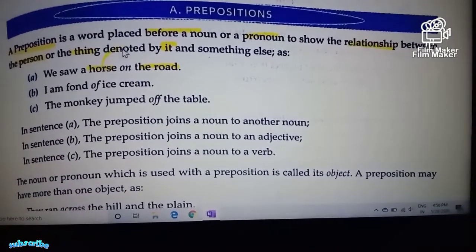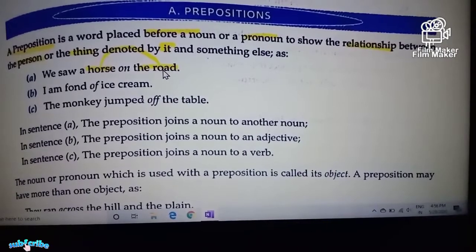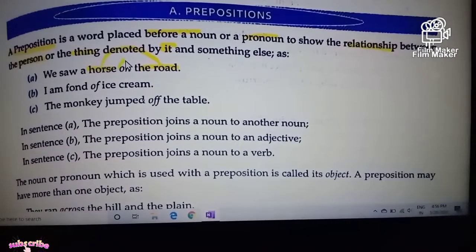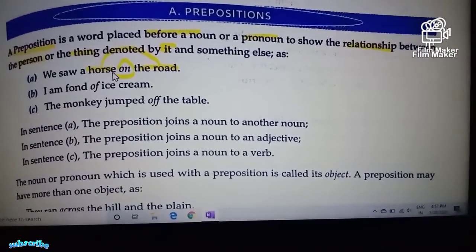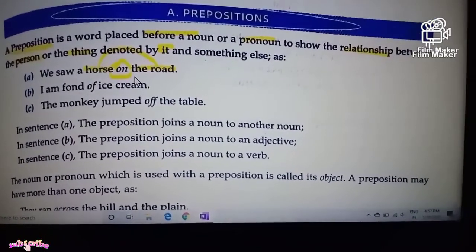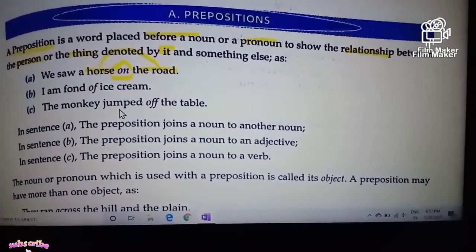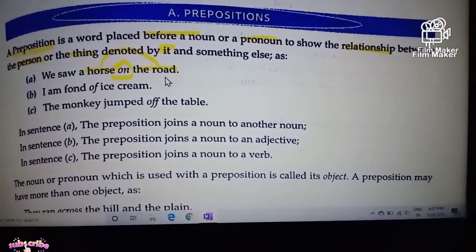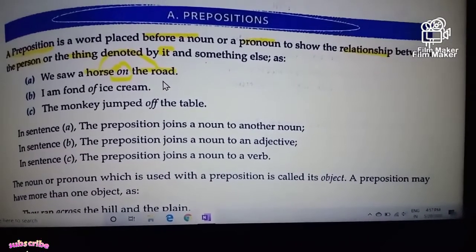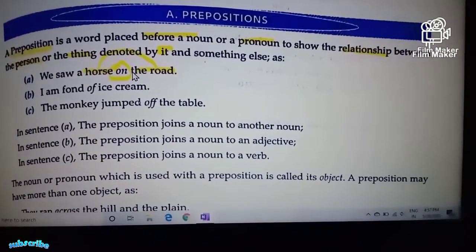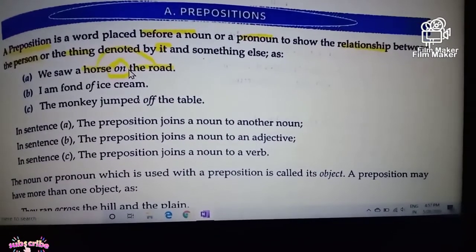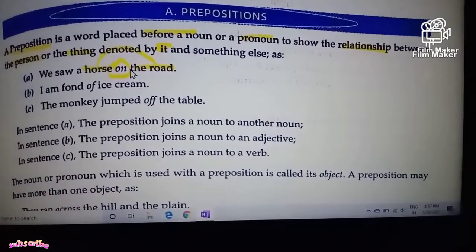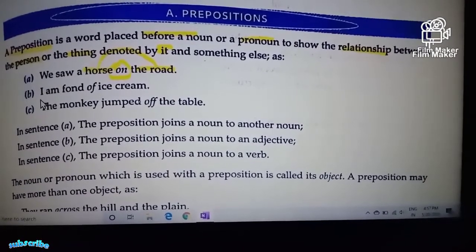So the horse and the road are interlinked by the word on. So on is used to telecast a relationship between the horse and the road. Where the horse was, it was on the road. So this is the basic of the prepositions we need to understand.